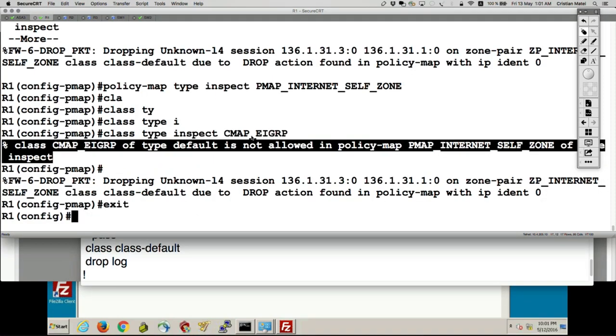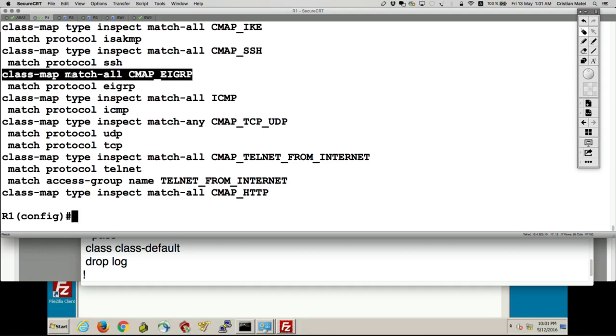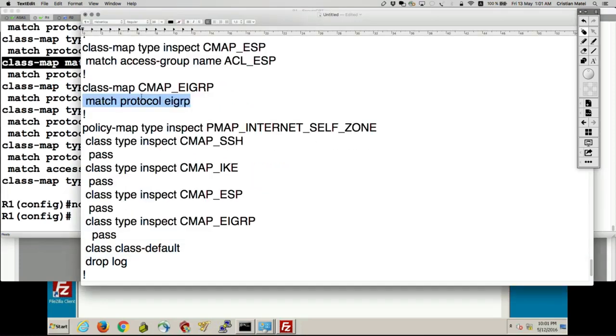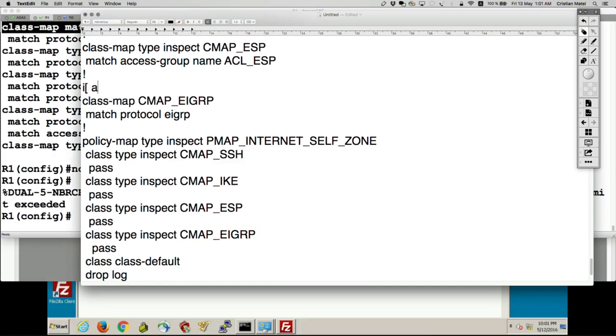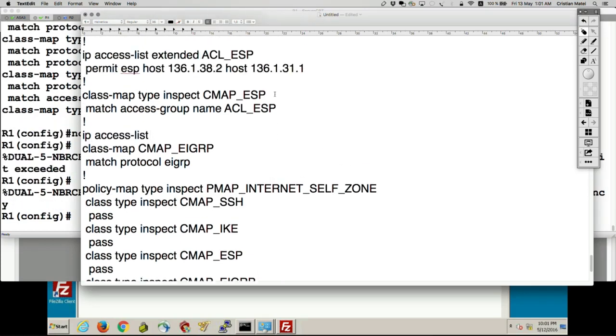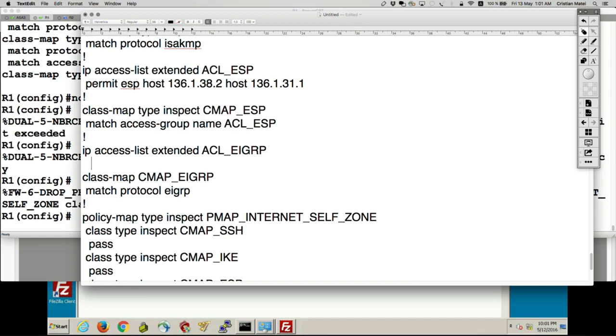Let's reconfigure the class map to match EIGRP by using an access list. Let's do show run class map. So let's remove that for the moment. No class map that. And let's build an ACL which says IP access list extended ACL EIGRP. I'm just going to not be specific this time to move on.